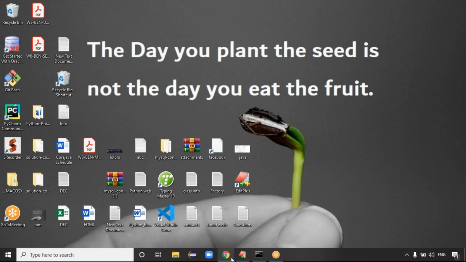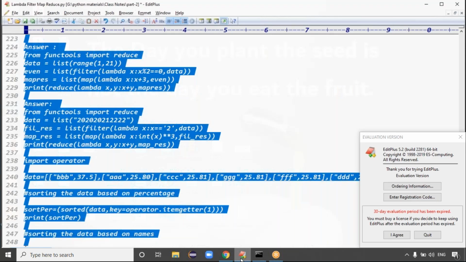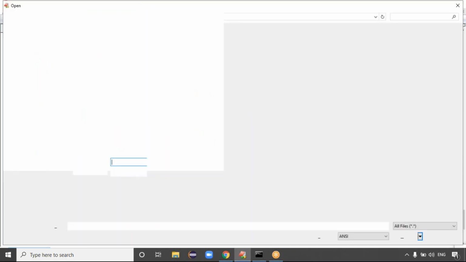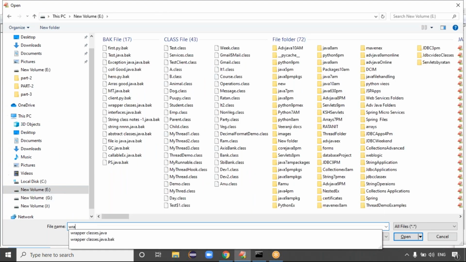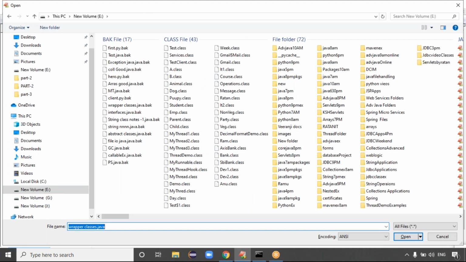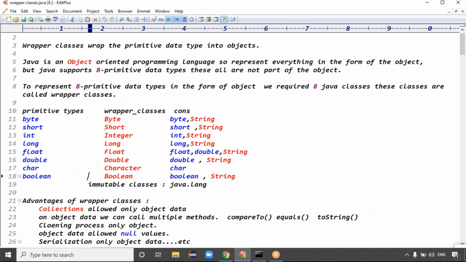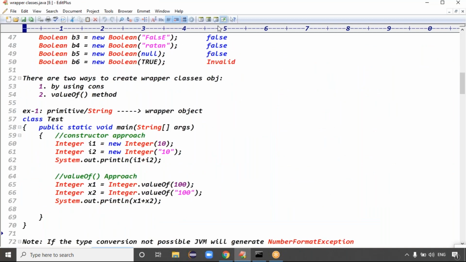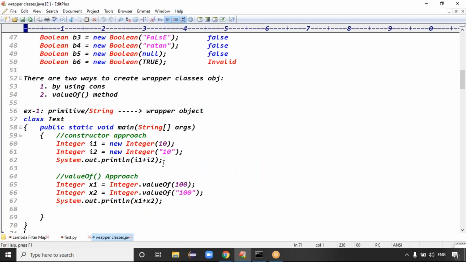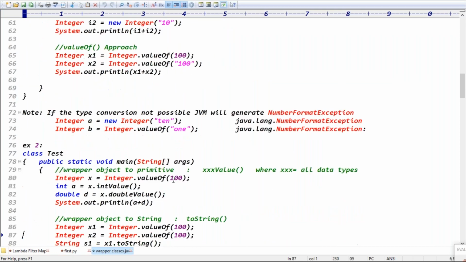Yesterday's class topic was wrapper classes, right? We did two conversions. What were the conversions we did yesterday? First, we converted primitive or string into wrapper object format. Next, we discussed wrapper object to primitive and wrapper object to string, right?